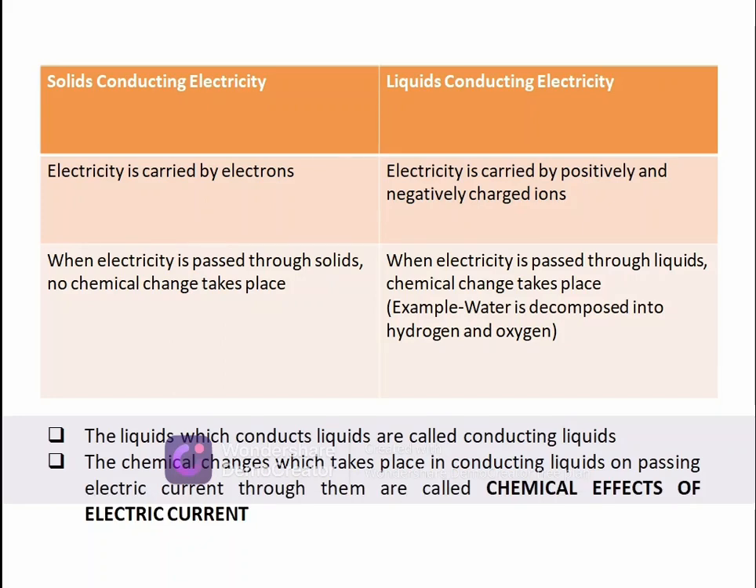In liquids, electricity is passed through positively and negatively charged ions. So the chemical change takes place in liquids, but in solids the chemical change does not take place. Those liquids which conduct electricity, we term them conducting liquids, and the chemical change which takes place in these conducting liquids on passing electric current is termed the chemical effect of electric current. So we derived our topic, the chemical effect of electric current.